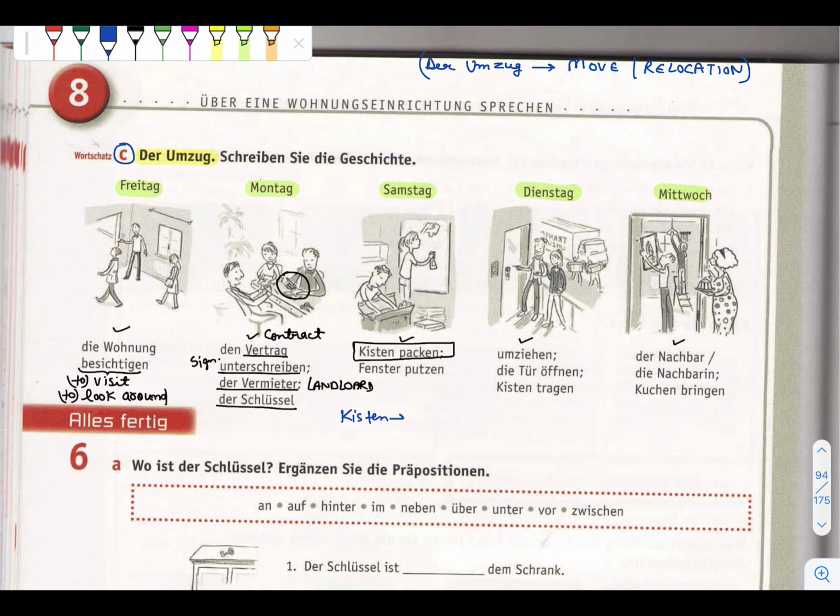Okay, so Kisten means boxes, and this is plural. Now if I want to write the singular: Kiste means box, and it takes feminine. And here Fenster putzen means window cleaning.